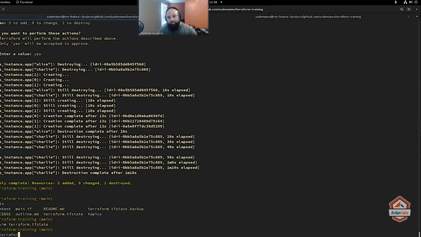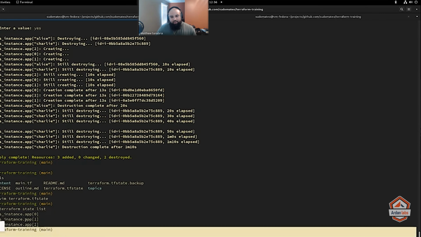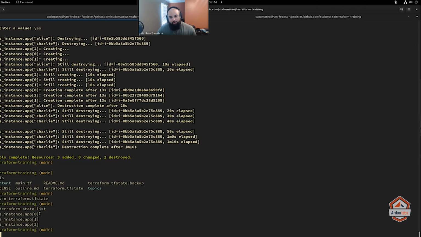You can inspect the state with state list. So these are the objects that it created, right? 0, 1, 2. And then if I were to decrement the count, it'll just take away 2. If I decrement it again, it'll take away 1. If I decrement it again, it'll remove everything. So that's how Terraform knows.